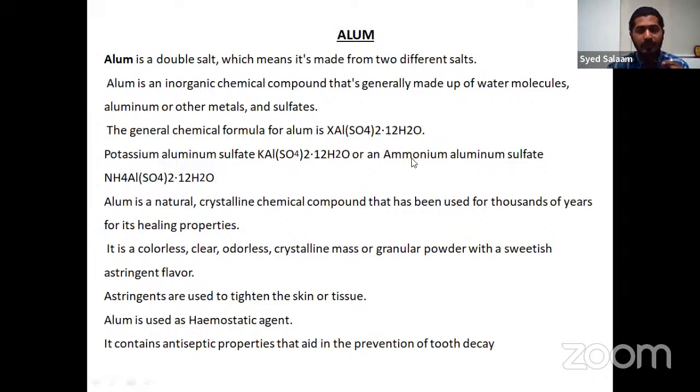Another alum that could be found is ammonium aluminium sulfate. It is a crystalline chemical used for various healing properties, even for bleeding of the face during shaving, as an aftershave. But for tooth protection also, because of its astringent property, we would be using this alum.